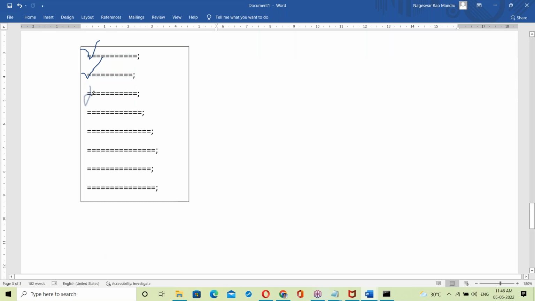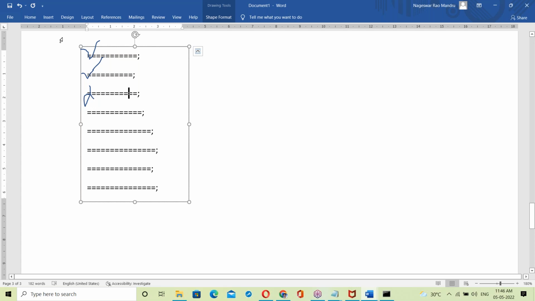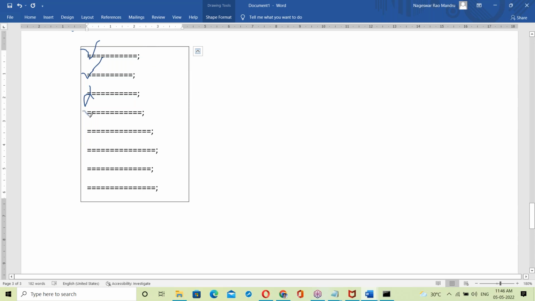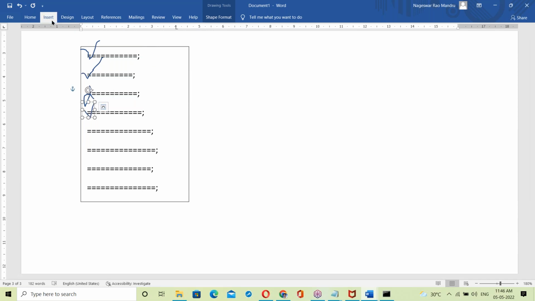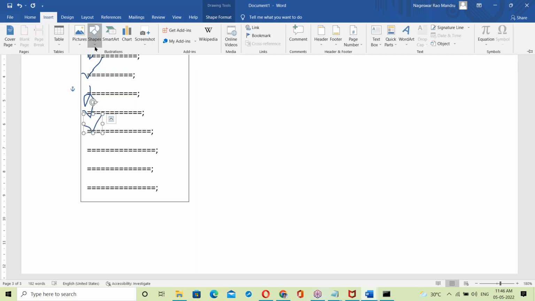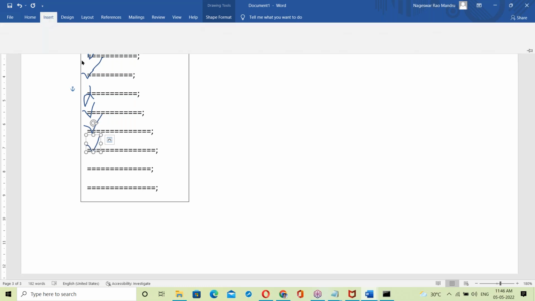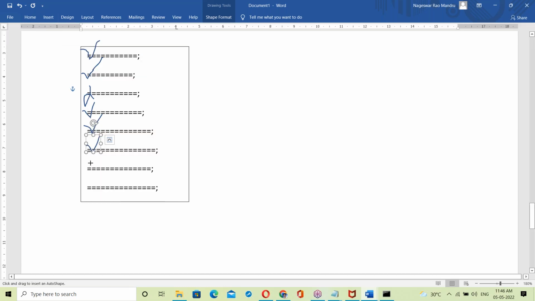Suppose the next line has something wrong. Error at the third line. After that, checking the next statement, which is also correct, then the next statement. Like this, from top to bottom, the compiler checks the whole program and shows all the errors.